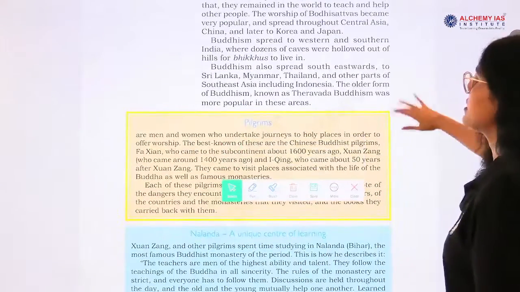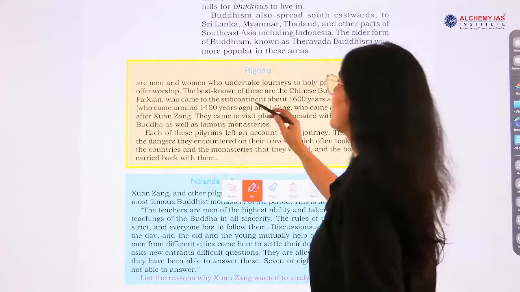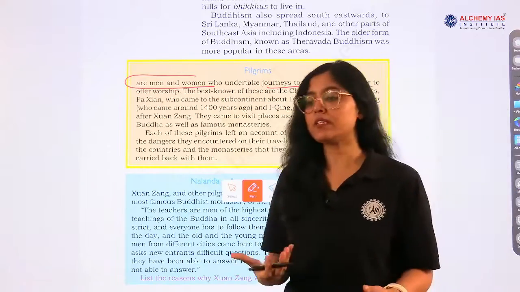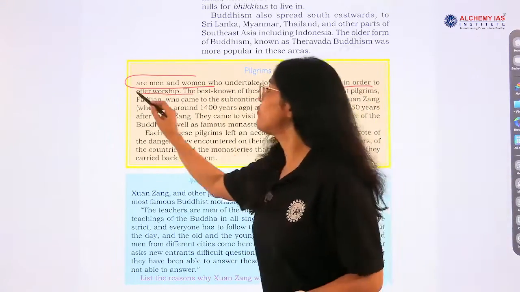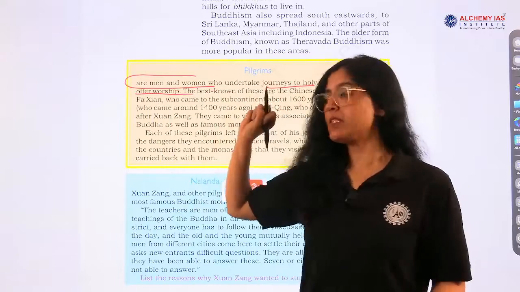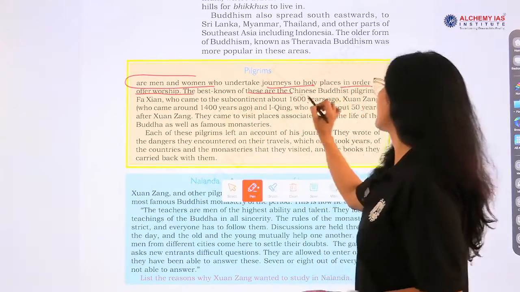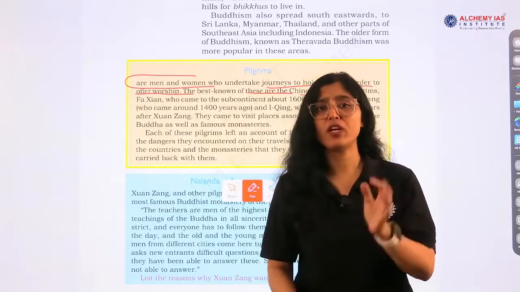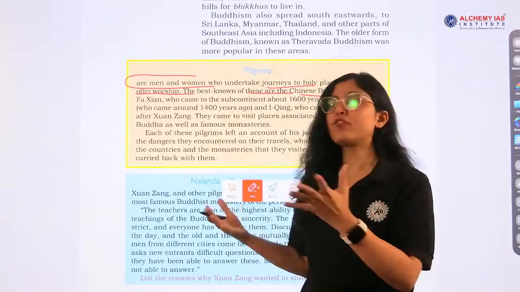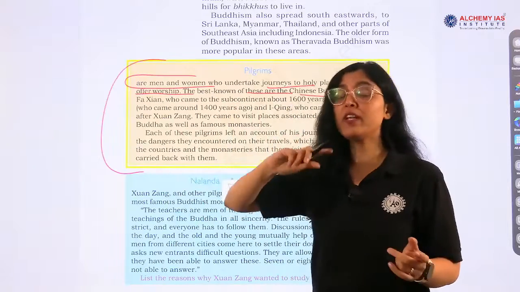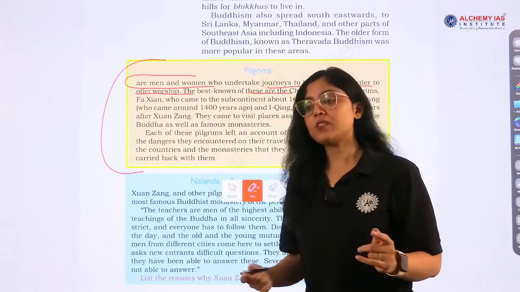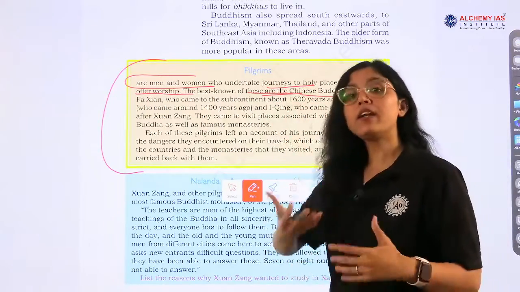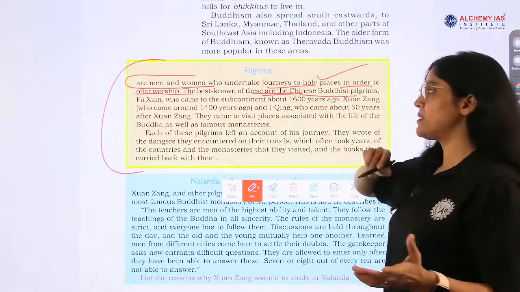We have done this, yes. Now who are pilgrims? Pilgrims are men and women who undertake journeys to holy places, right? In order to offer worship. So they are called pilgrims. The best known of these are Chinese Buddhist pilgrims. Very, very important information. Every year you will see a question from this box. Mark my word, every year. Repetitively it has been coming, okay? So pilgrims are the people who undertake journeys to holy places, right?